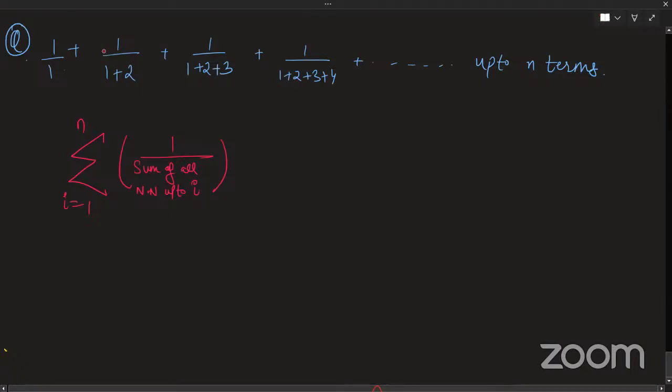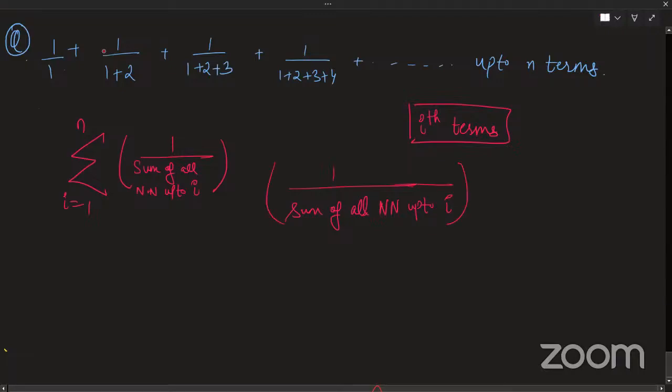It will be up to i because I am pulling out my ith term. n is the last term; n basically represents the last term. So I am pulling out any ith term from this series. Its ith term can be written like this: 1 by the sum of all natural numbers up to i.